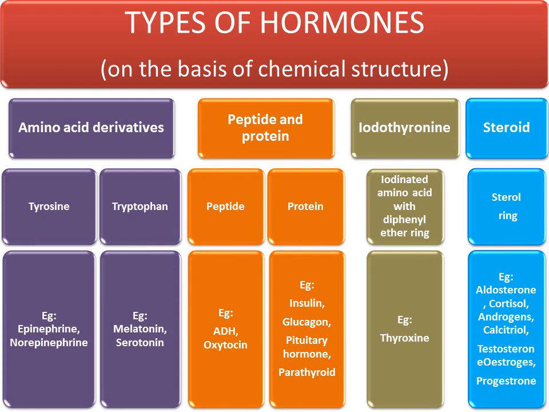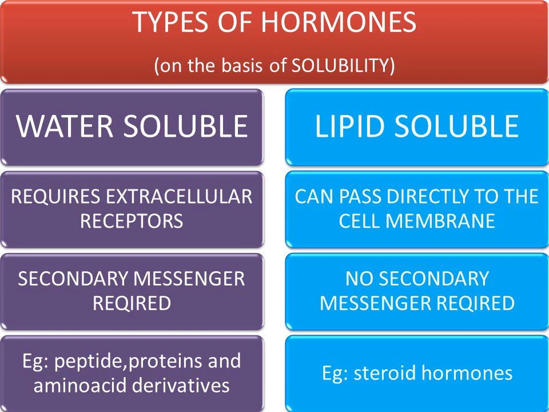Now, peptide hormones are your ADH, antidiuretic hormone, and oxytocin. Protein hormones are your insulin, glucagon, pituitary hormones, and parathyroid hormone. Iodothyronine hormone is only one, that is thyroxine, which has an iodinated amino acid with a diphenyl ether ring. The last one is your steroid hormones. All sex hormones are steroid hormones because they have a steroid ring. Now, on the basis of solubility in water or in lipid, hormones are also of two types. One is the water soluble hormone, the second one is the lipid soluble hormone.